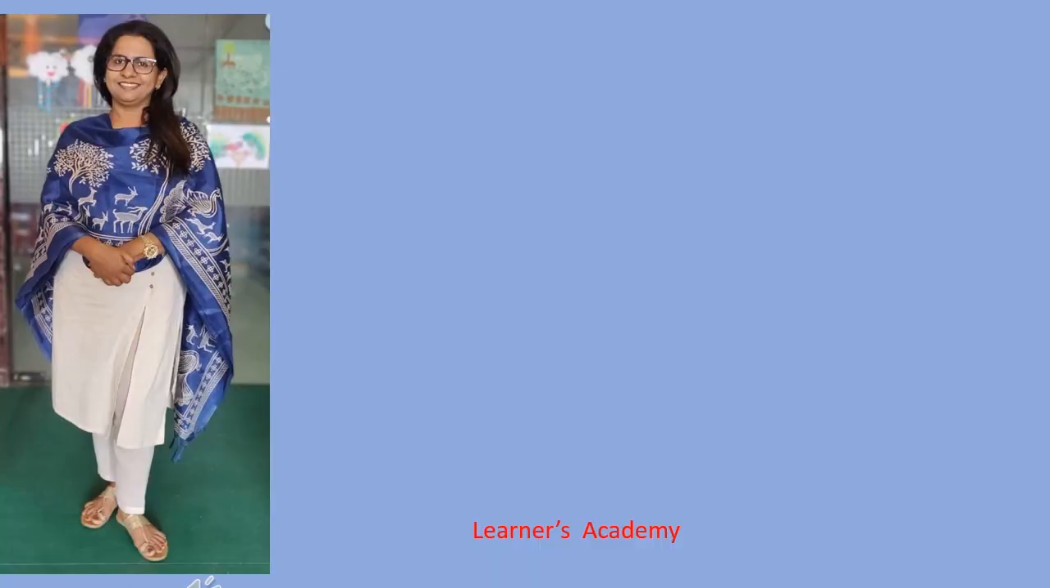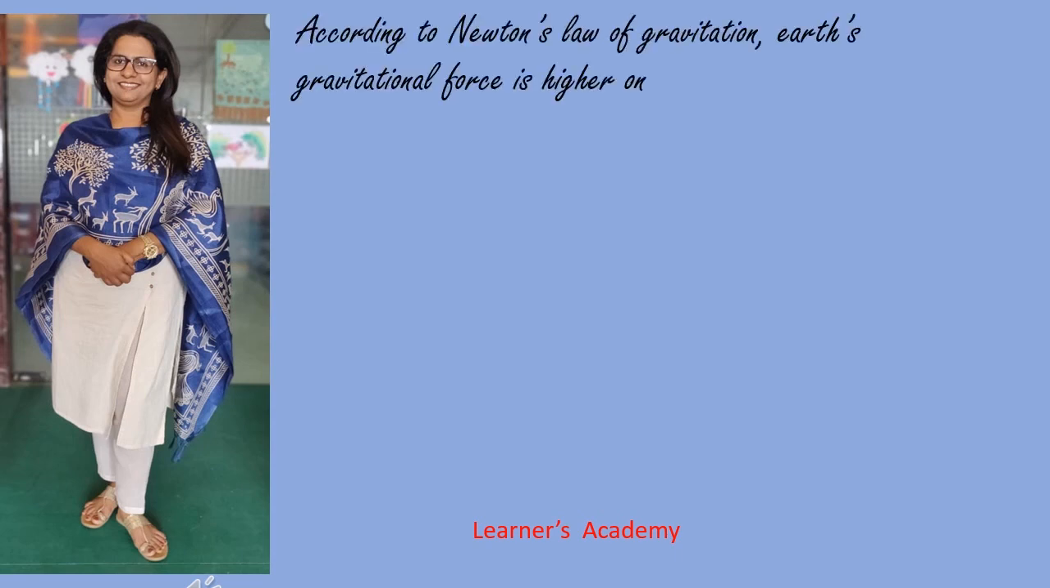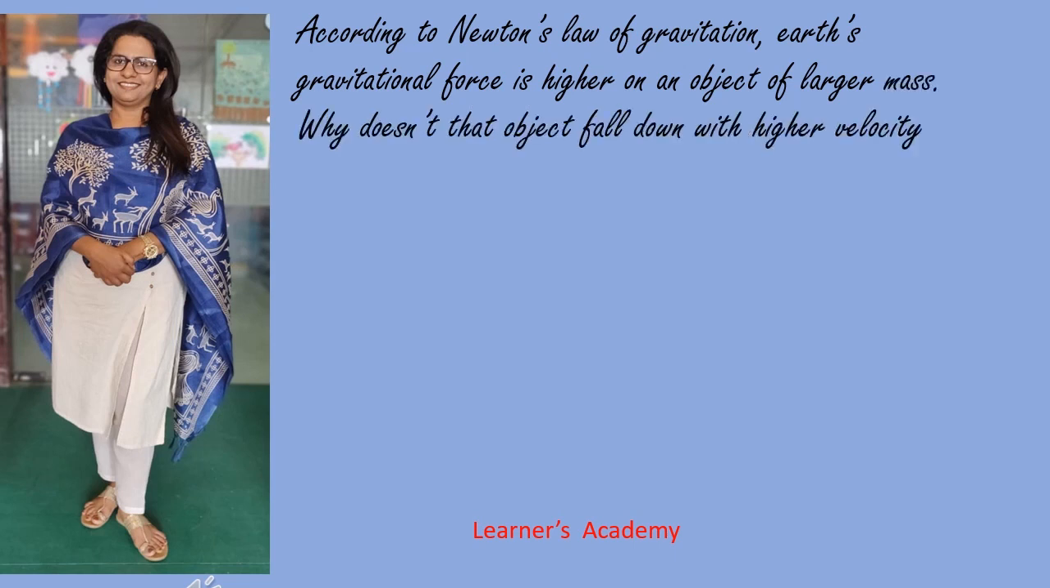Alright? I hope you had a good learning today. I have a question for you. According to Newton's law of gravitation, Earth's gravitational force is higher on an object of larger mass, right? Why doesn't that object fall down with higher velocity as compared to an object with lower mass?